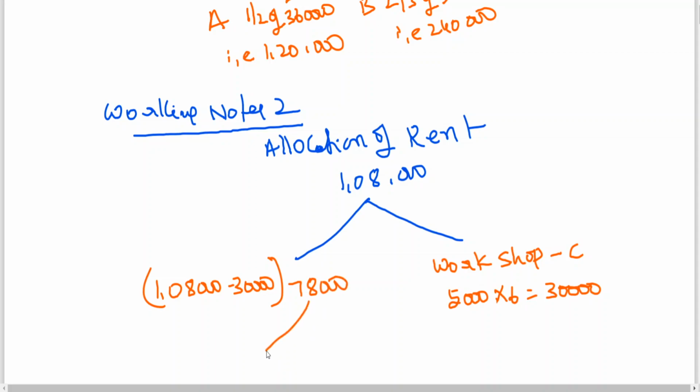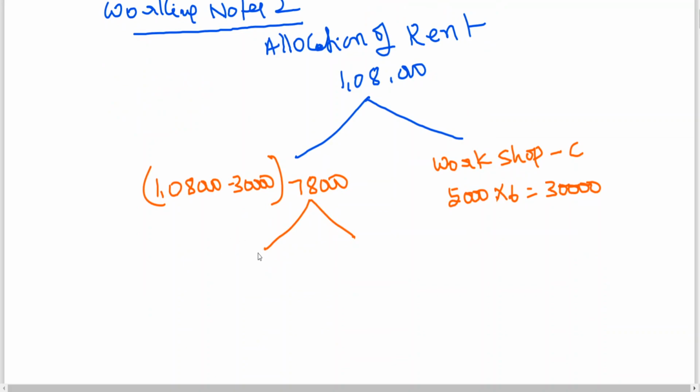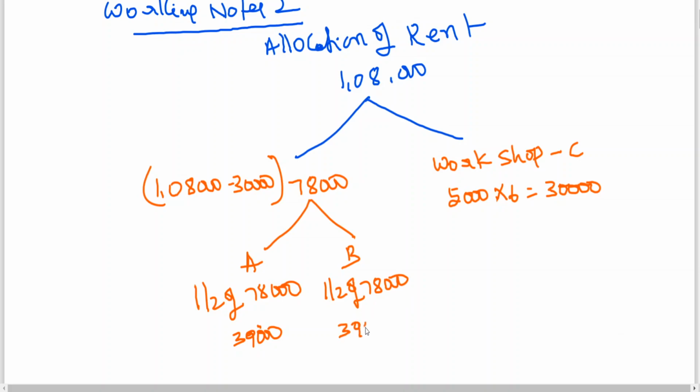This 78,000 is to be allocated equally between A and B. Half of 78,000 is 39,000, and the other half is 39,000. This is the allocation of rent. Clear to all of you?